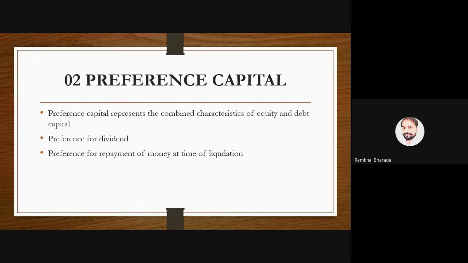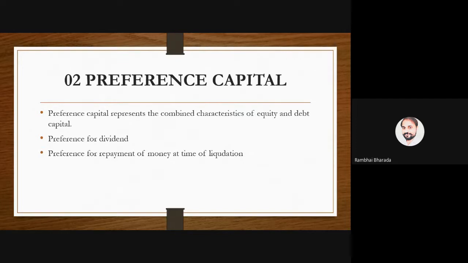Why preference capital? Because they get a preference in receiving the dividend and, at the time of liquidation, in getting their principal amount back. So preference capital simply means a preferred capital: preference shareholders have first preference in dividend and at the time of liquidation. Are we clear why it is called preference capital?